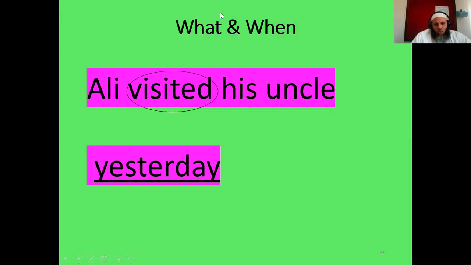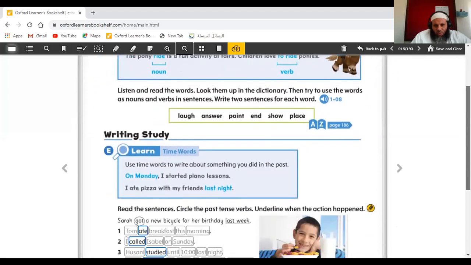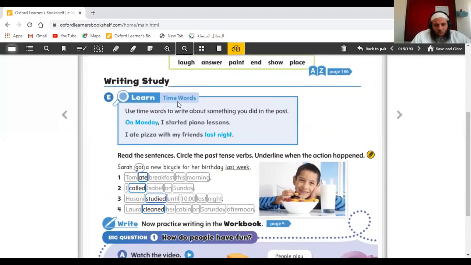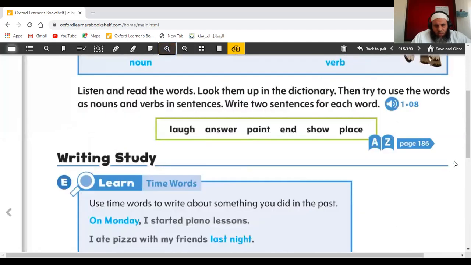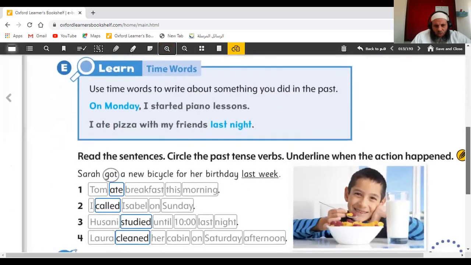So here, if we go to the book, we can see this part of the book. Here he says, we use time words to write about something you did in the past. Like when I say, on Monday, I started piano lessons. When did you start? I started last Monday. On Monday means here last Monday. Or I ate pizza with my friends last night. Here we have time words of the past like on Monday, last night, yesterday. We use them.